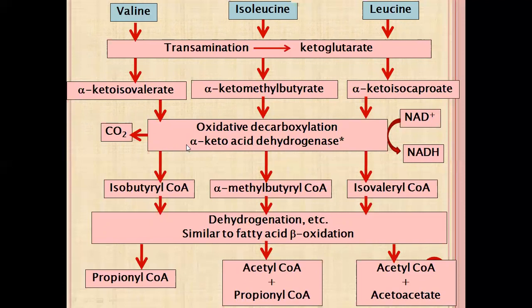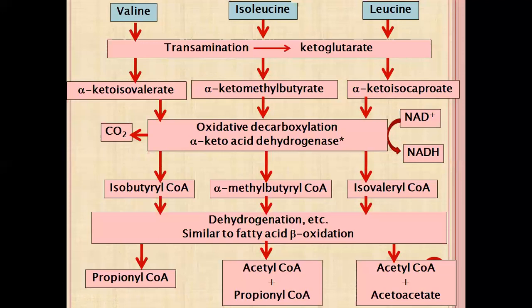What is deficient? If there is a deficiency of this alpha keto acid dehydrogenase enzyme, what will be accumulated? These three alpha keto acids are accumulated in the blood, and they also come into the urine and give a specific maple syrup like odor to the urine and sweat, and that is why the disease is called maple syrup urine disease.